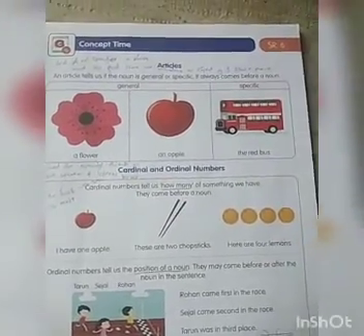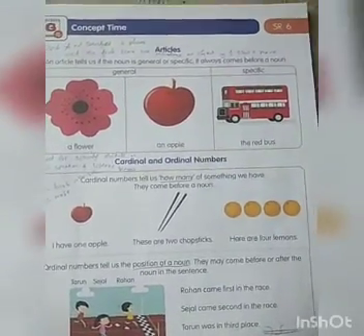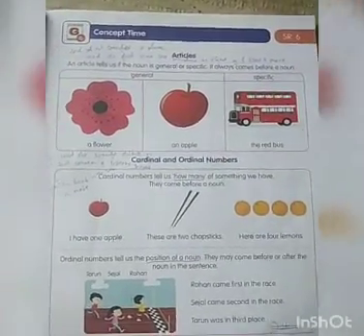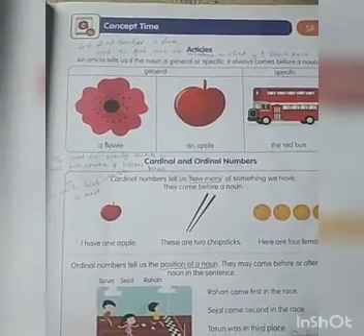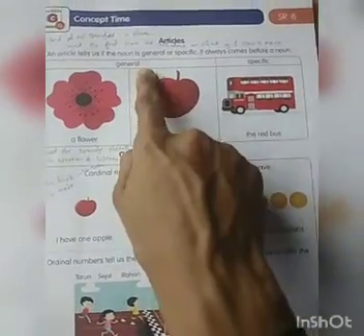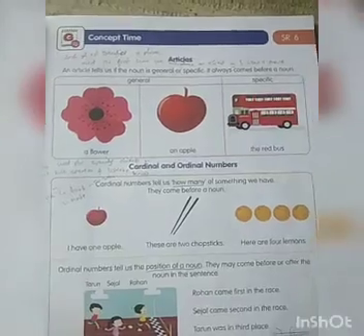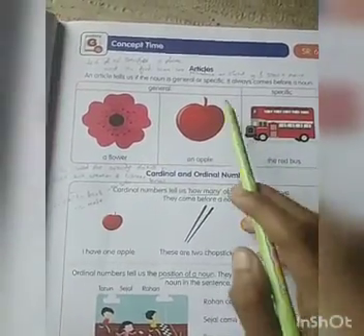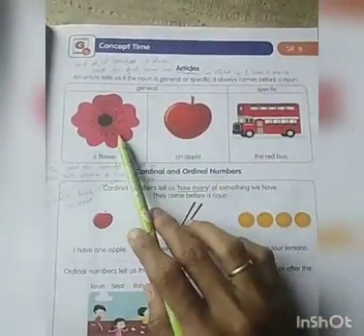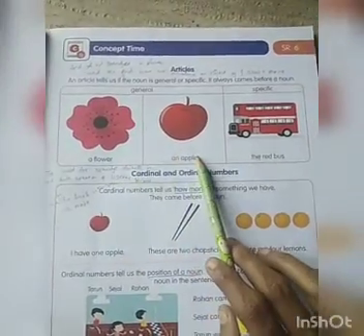If you are saying something specifically, you should use the article the before the noun. I hope you all understand what is article, a, an and the. Look at this, general, and this is specific. If you are saying something specific, you should use the. If you are saying a noun in general, you should use a and an. A flower, an apple.